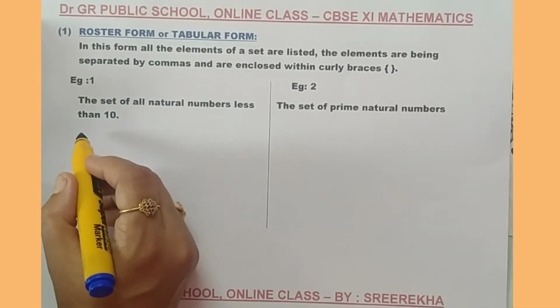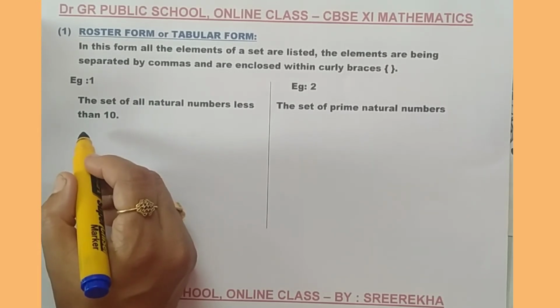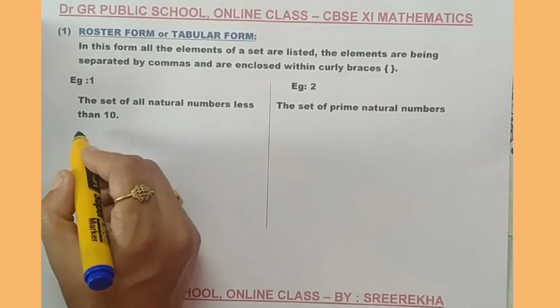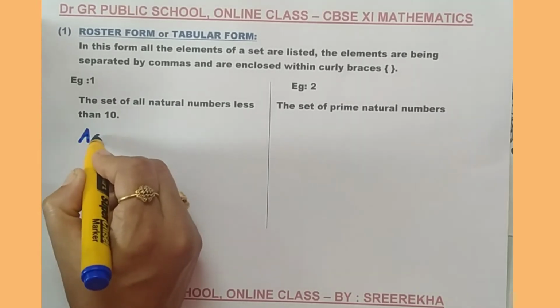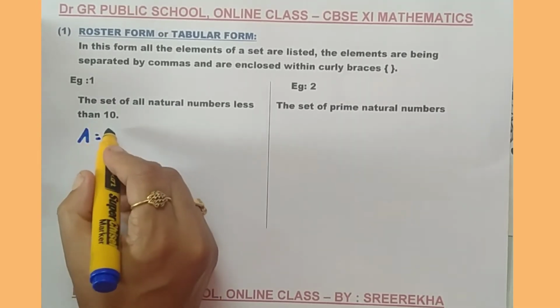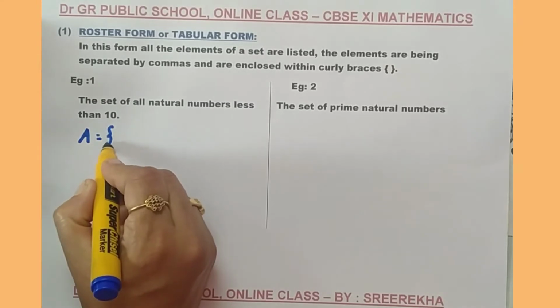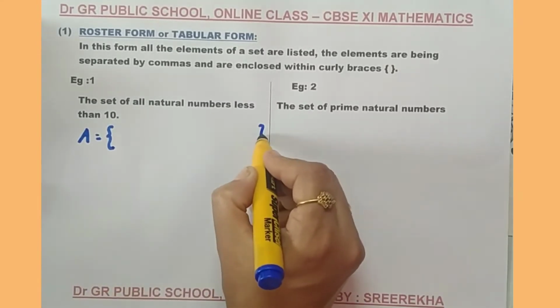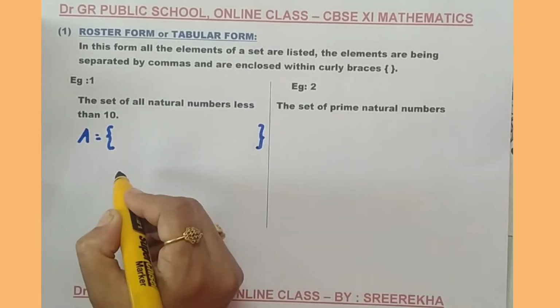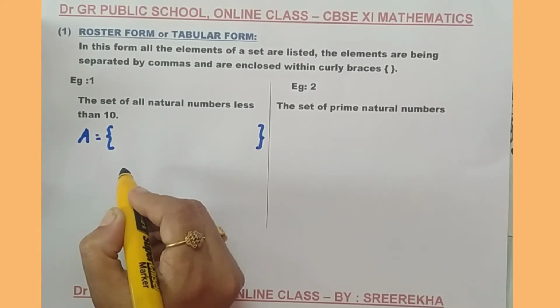I already told you that sets are usually represented with the capital letters A, B, C, etc. I am going to write it as capital A equal to. As we need to write the elements in a roster form, the method is you need to put curly braces to list the elements.